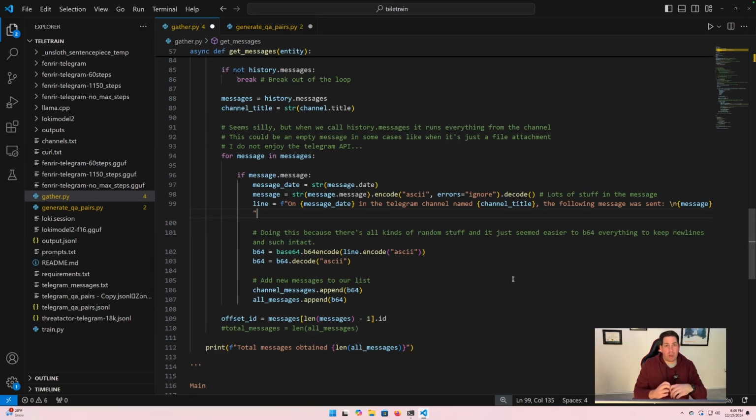When we think about that training data part, one way to create that training data is by creating Q&A pairs. And so we're going to do that. We're going to create Q&A pairs. So that's why we're adding this context here.